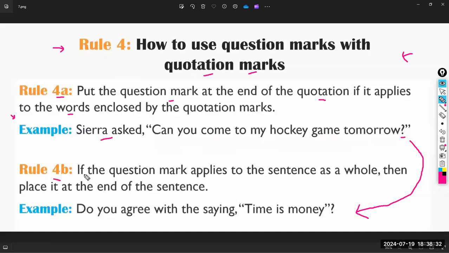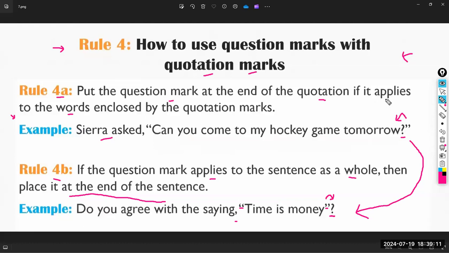Now, rule B is saying if the question mark applies to the sentence as a whole, then place it at the end of the sentence. The example is saying, "Do you agree with the saying, 'Time is money'?" So this is quoted words. And notice that in the next example, Malak, I wrote the question mark outside the two quotation marks, and here I wrote the question mark within the quotation marks. So please be careful because this is really important.